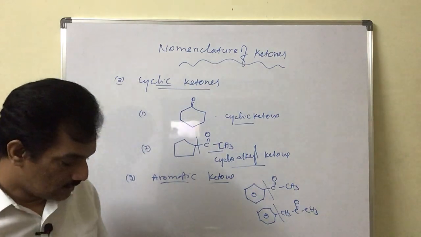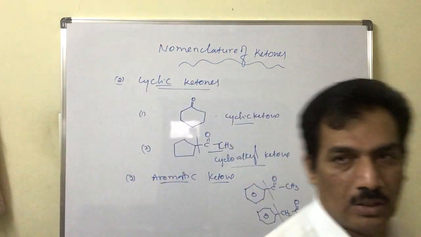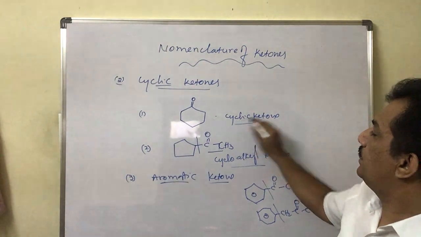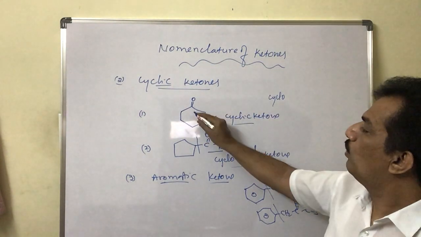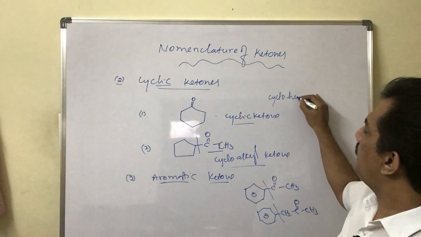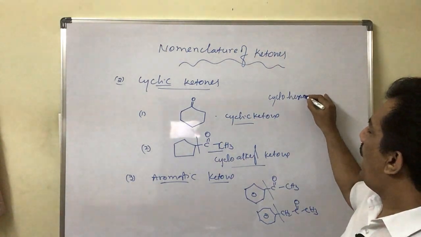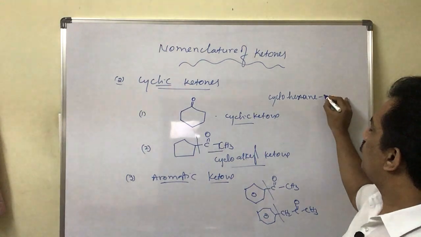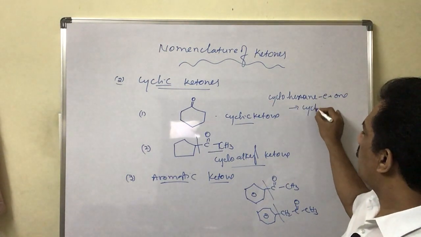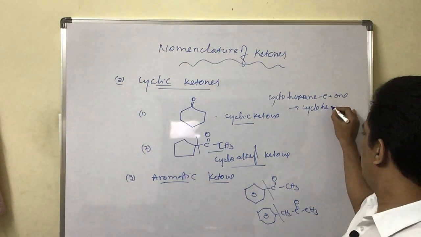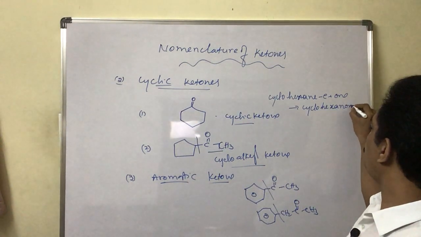Now let us try to give the names for these compounds. When cyclohexane has a keto group, minus E plus one, simply we can write cyclohexanone.